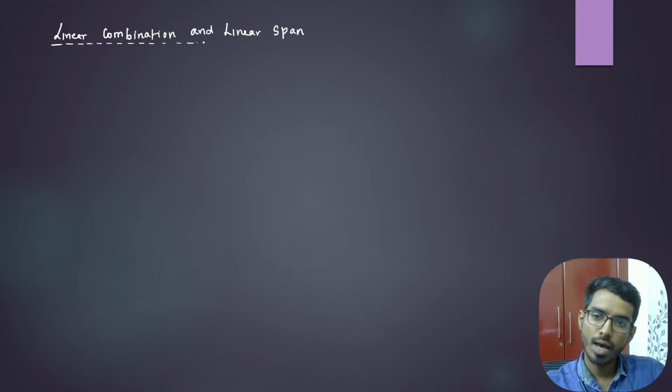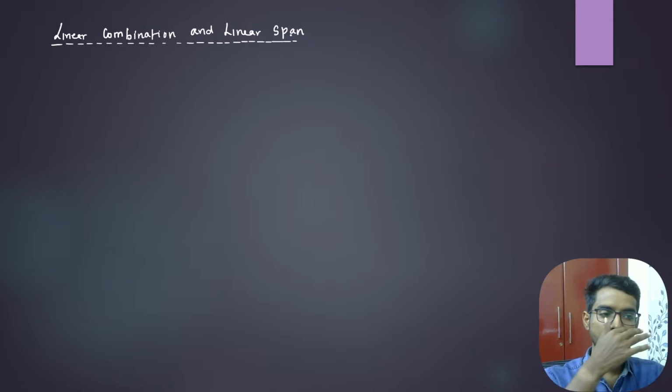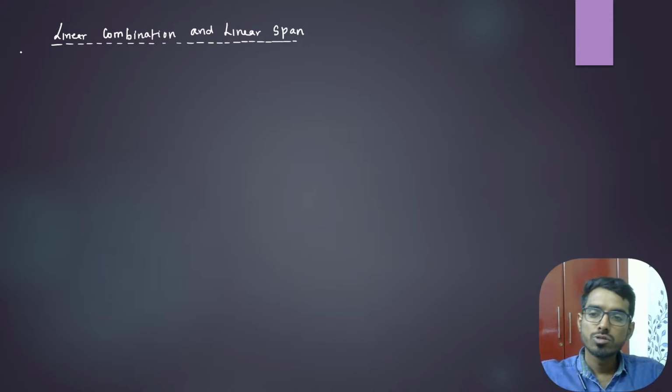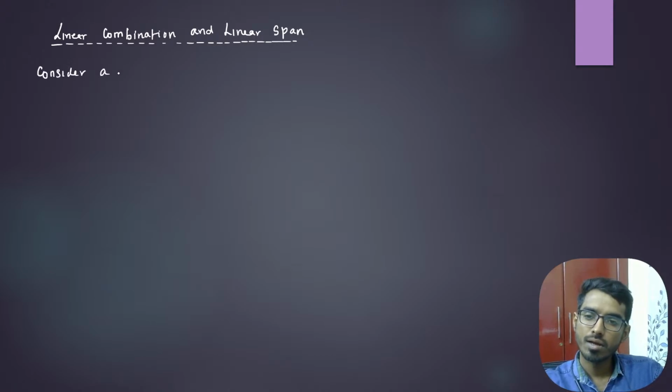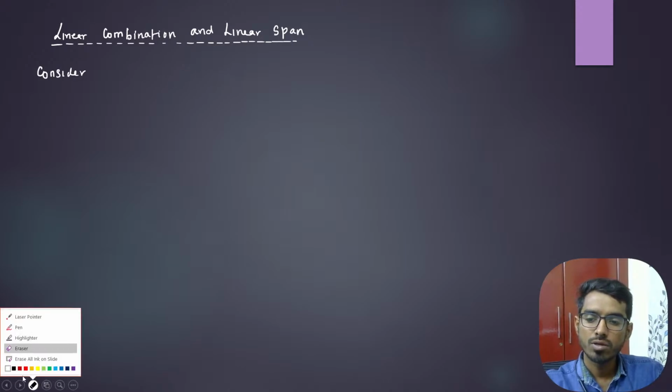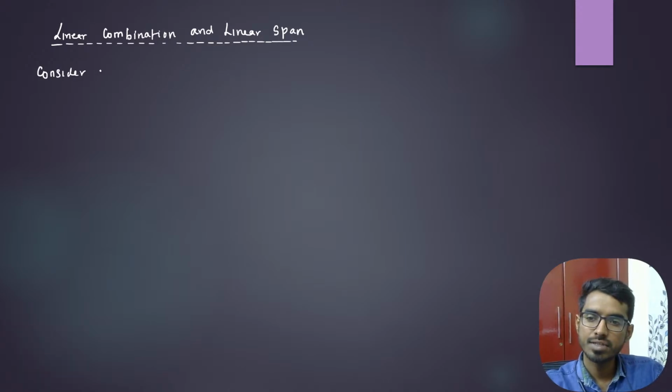So first, what I will do is we will start with some examples, right? Then we will extend our idea. So I'm going to take a vector space, right? Consider a vector space V over F. This is a way to represent a vector space, right? Let us take the vector space to be R2 over R. That is, your V is R2 and the field is R. So I'm taking the vector space R2 over R, and first I will start with some examples.